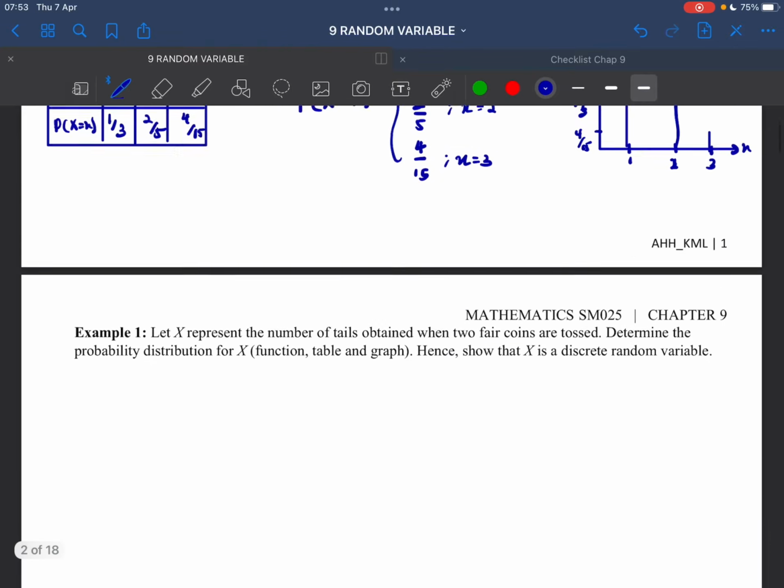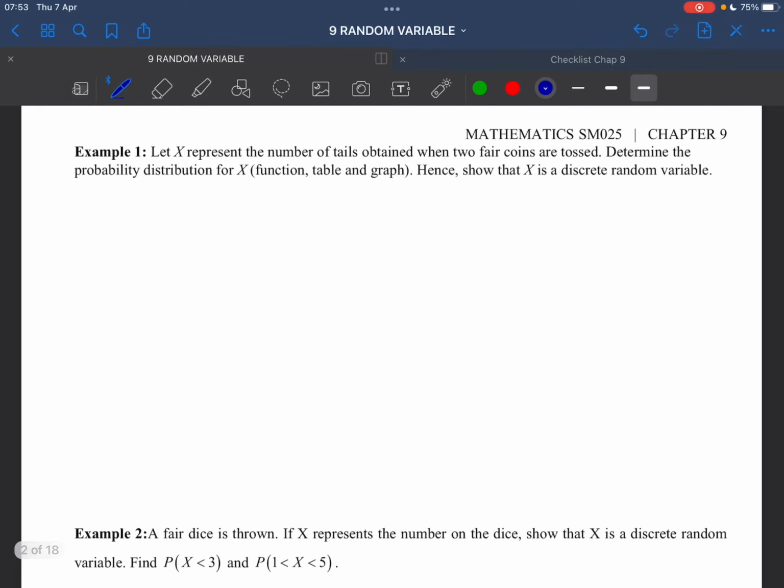Alright, so let's see the example. Example 1: let X represent the number of tails obtained when 2 fair coins are tossed. Actually, there are 3 things you need to know when you read the question. The first one, as I said, we have to identify whether it's discrete or continuous. For this question, this is a discrete random variable. Second, whether it's probability distribution or cumulative, PDF or CDF. This question says probability distribution for X. And the third thing, you have to identify your X. This question says your X represents the number of tails obtained.